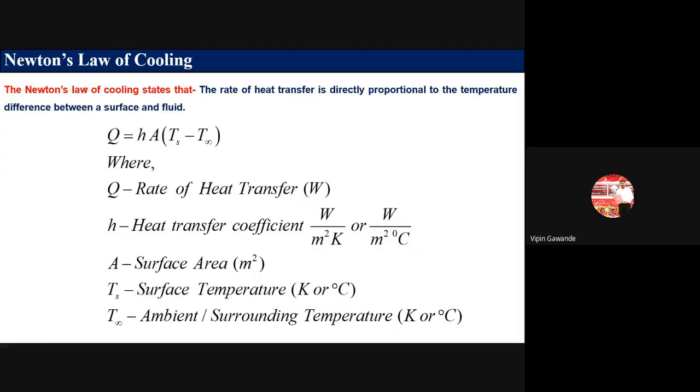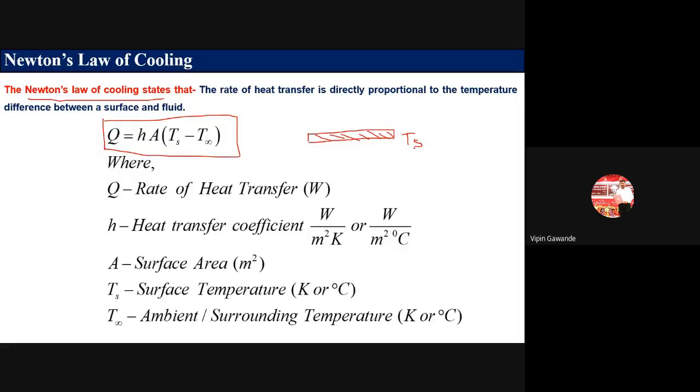The law which governs convection is called Newton's law of cooling, and its formula is given as Q is equal to hA (Ts minus T infinity). Here you remember this is our hot plate. Its temperature is Ts. Always remember this diagram for convection. So this is the hot plate.